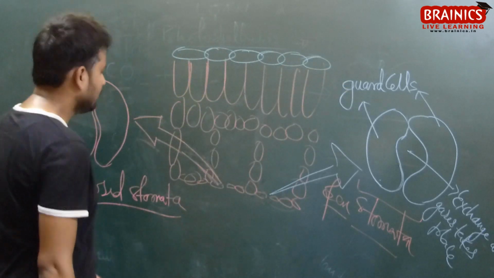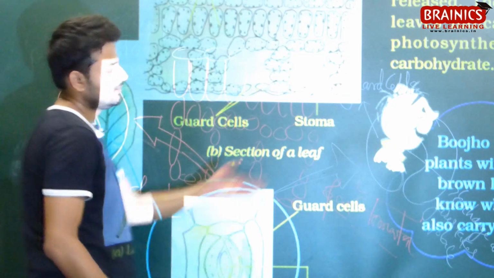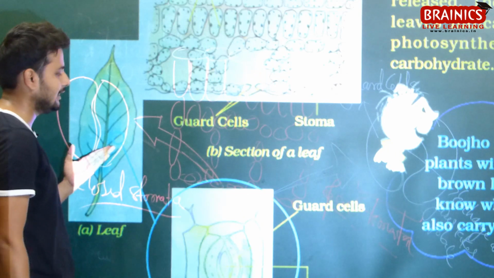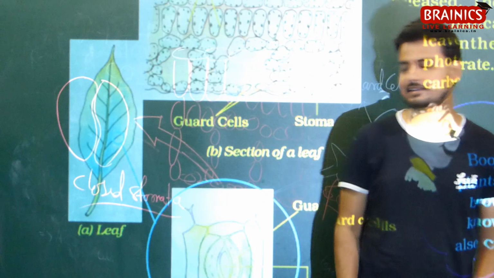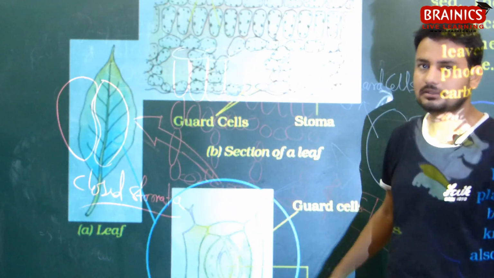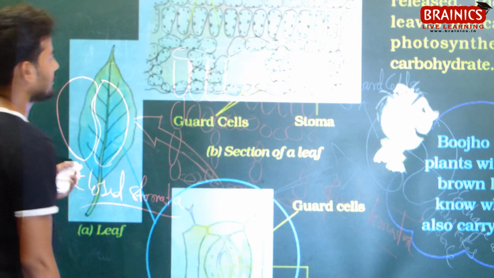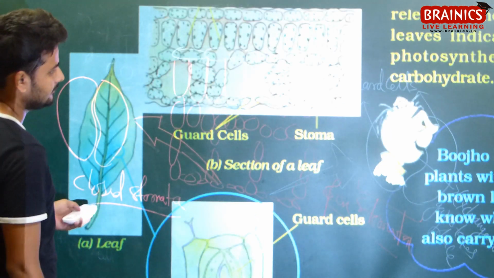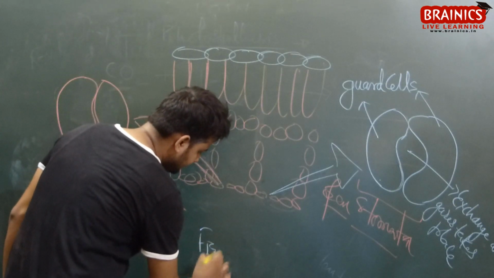What I'm trying to say is that through the stomata present on the leaves, the exchange of gases takes place. The exchange of gases takes place from the leaves with the help of stomata. And the pigments are also present over here. Now let me tell you where. This figure is a section of a leaf.